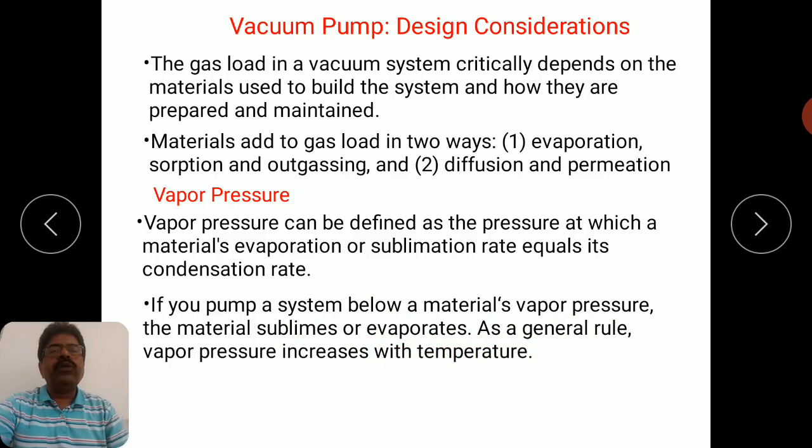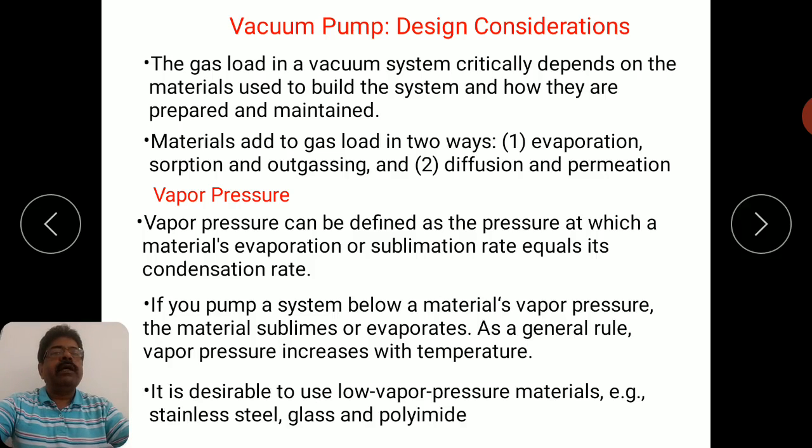As a general rule, vapor pressure increases with temperature, so temperature is also an important parameter. While choosing the material, one must consider the vapor pressure of that particular material, and it is always desirable to use low vapor pressure materials, for example stainless steel, glass, polyamide, etc.